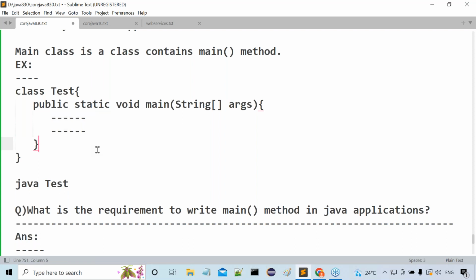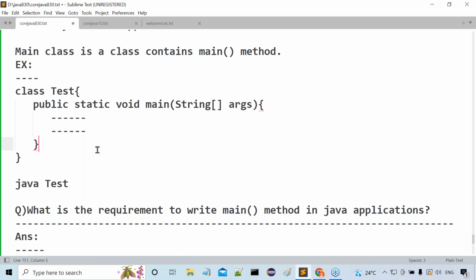Now tell me, in the entire Java program, which method is executed by JVM automatically? Main method. If we want our application logic to be executed by JVM automatically, then we have to keep that application logic inside the main method. Understand my point here. I have written some logic that I want executed by JVM automatically, so which method is the right method to keep my logic? The main method is the right method, because the main method is executed by JVM automatically. Because of that, I have to keep my application logic inside the main method. If you write application logic inside the main method, JVM will come to the main method.